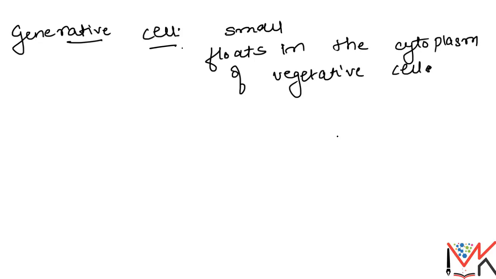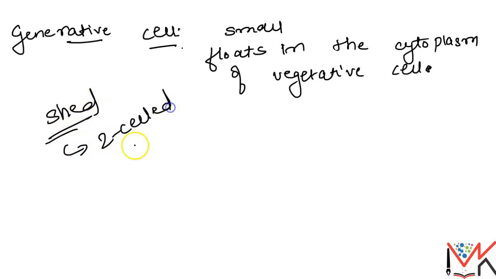In over 60% of angiosperms, the pollen grains are shed at this two-celled stage. Why two-celled? Because it has a vegetative cell and a generative cell.